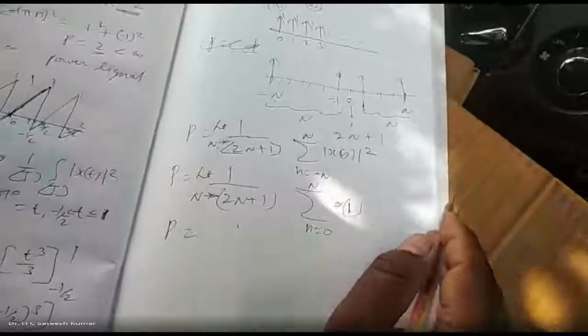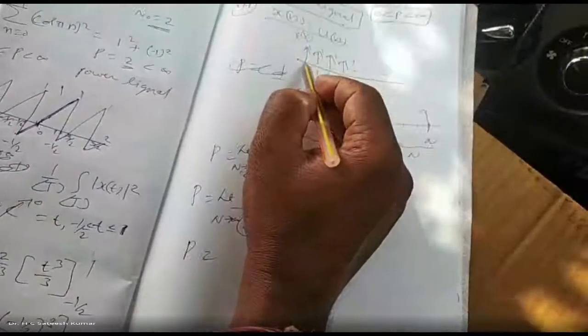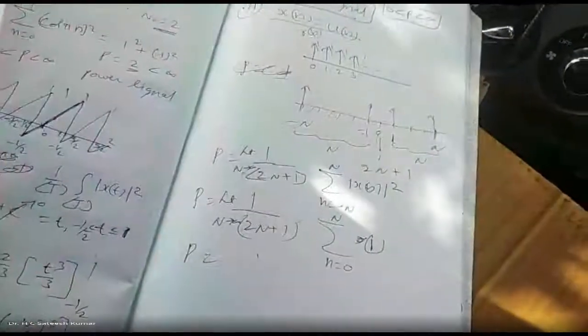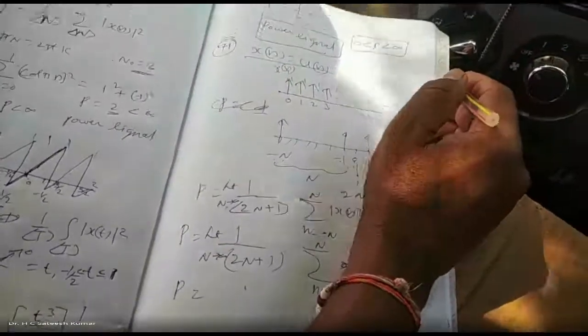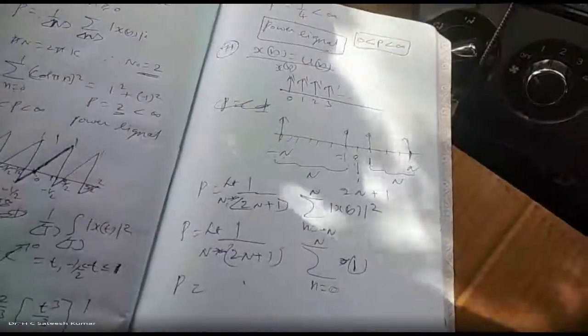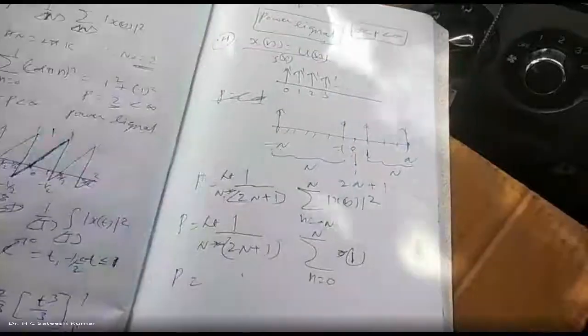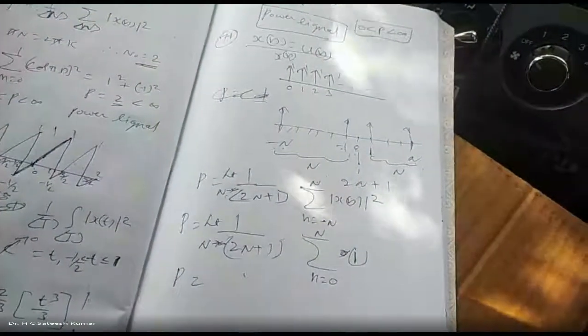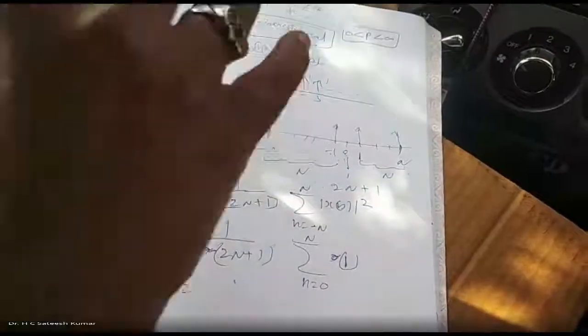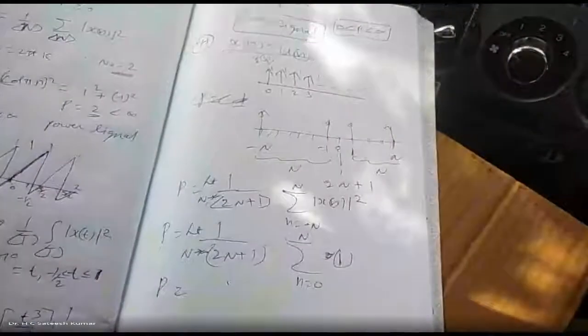But actually, a step signal is not infinite. Its magnitude is not infinite. You get infinite power or infinite energy when the signal keeps on increasing, so that when time reaches infinity, the amplitude also becomes infinity. But it is not like that. Even if you go up to infinity, its value is 1 only. That means the signal is finite. I cannot say it is neither an energy nor a power signal. The reason is energy is infinite, power is finite. And since it is a periodic signal, it has to be a power signal.